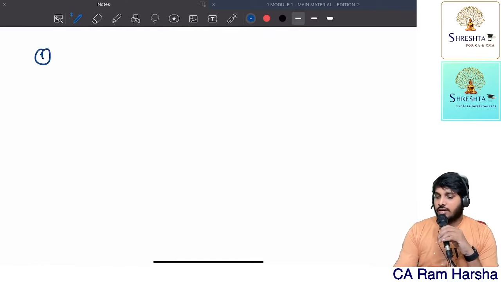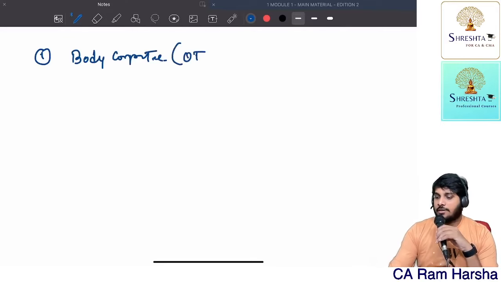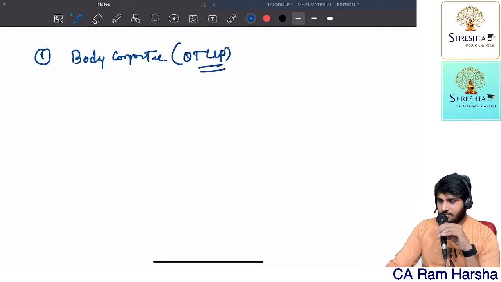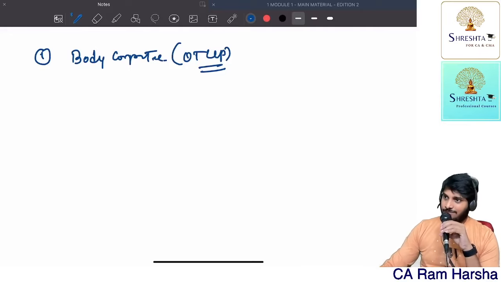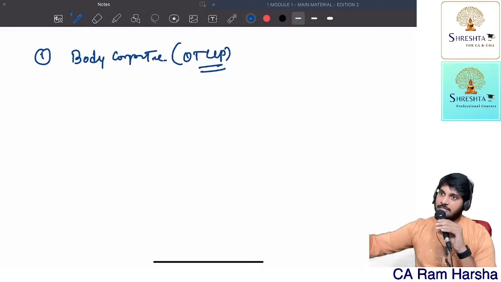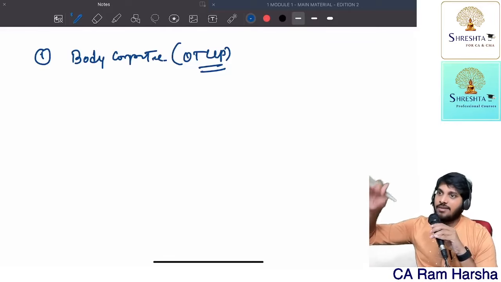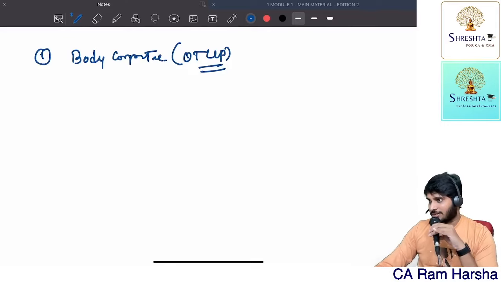The first disqualification is a technical one. A body corporate is disqualified. What is it? A body corporate is disqualified other than LLP. Other than LLP. You see, if you look at the LLP Act, it declares within the Act itself that it is a body corporate. The LLP Act declared itself that LLP is a body corporate.